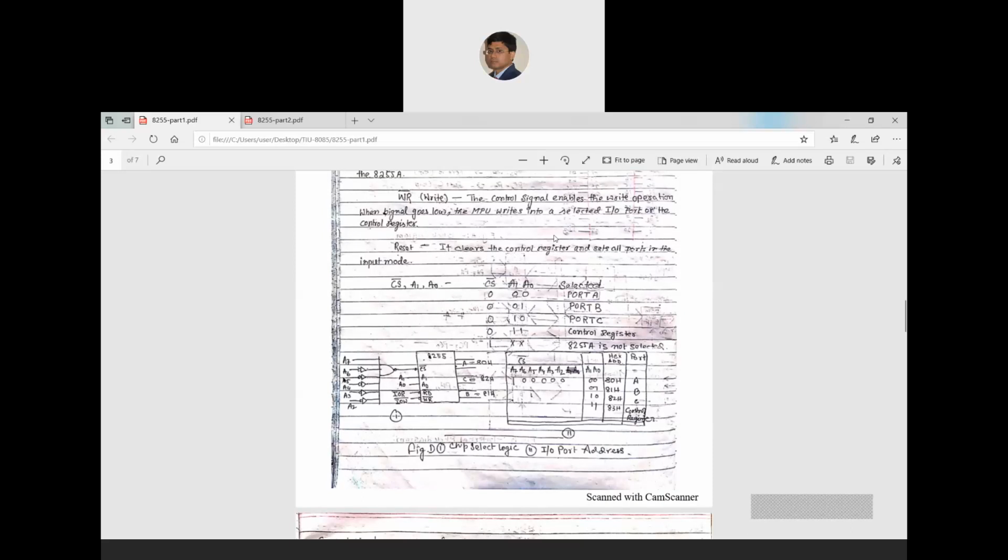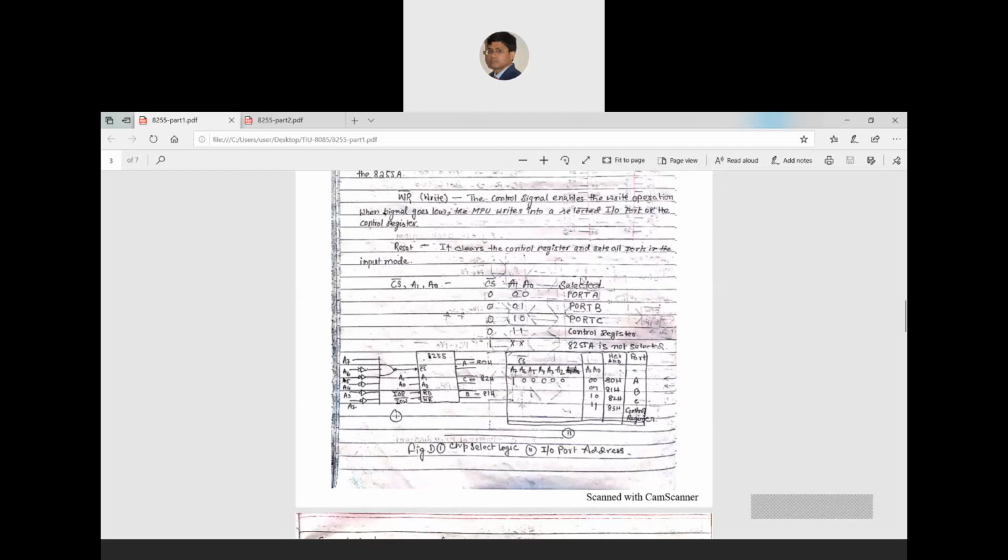Once one communication process is completed, before going to the next communication process, the programmer who is writing the program has to use the reset pin, so that it can clear the content of the control register and all the ports are made default mode, that is input.